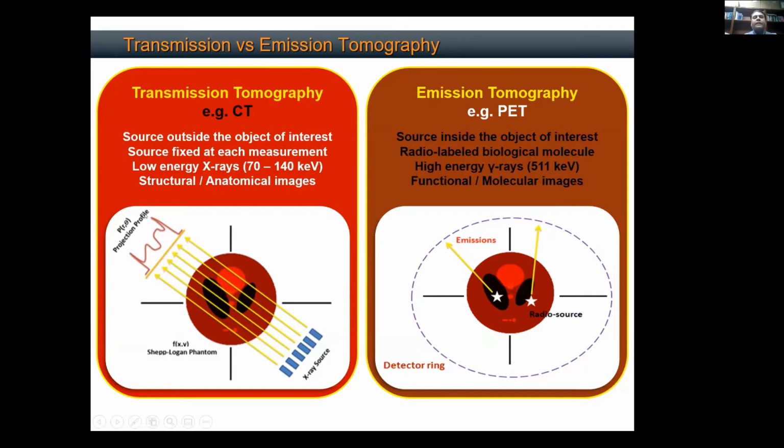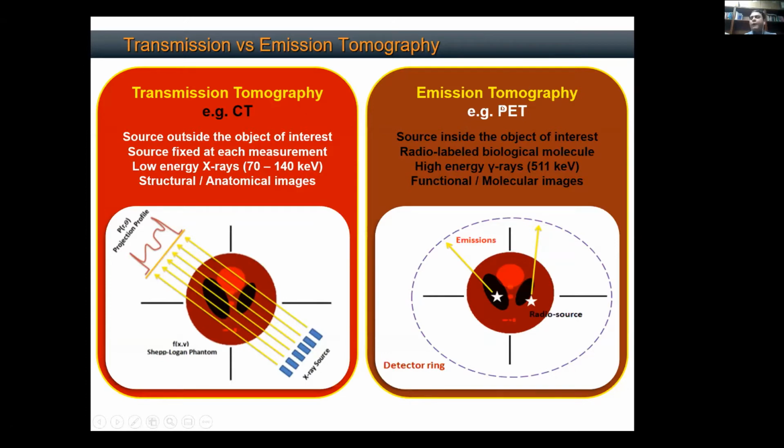anything. So in transmission tomography, what we call CT imaging, the source is outside the object or outside the human body. And the source and the detector are fixed at every orientation. If it is at 0 degrees, it will be fixed at this position; if it is at 90 degrees, it will be fixed at that position. We use low energy X-rays so that they can be attenuated. If you use very high energy sources, they won't be attenuated and you are not getting any meaningful signal. And with these three properties, what we end up with is anatomical images. And I'm going to show you a couple of images in a moment.